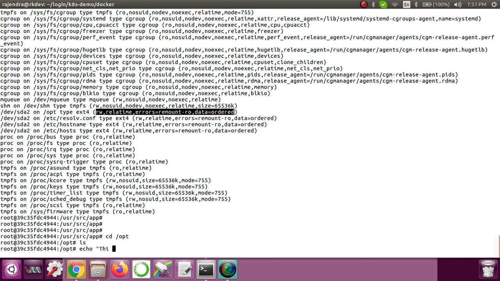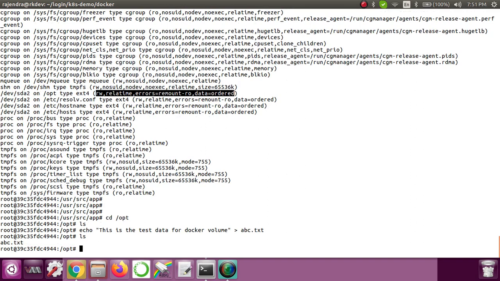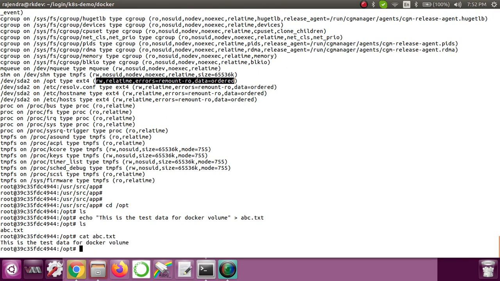So this is the test data for docker volume. Okay, so I have created this data. I'm putting that into the abc.txt. Okay, so that's it. Now if I do ls, this file is there. Now if I do cat, you'll see that the data whatever we have created is there.